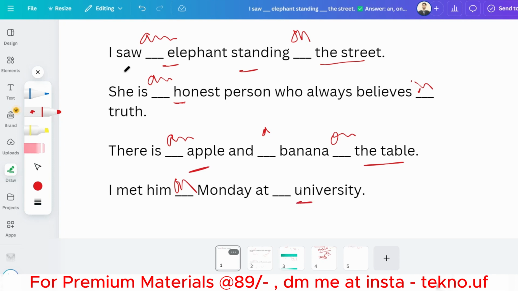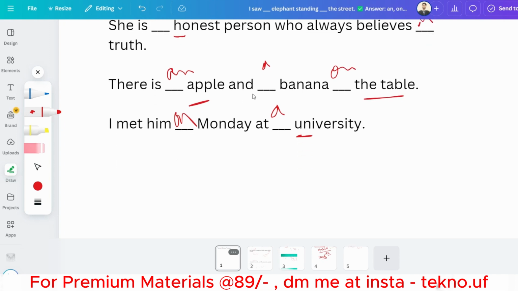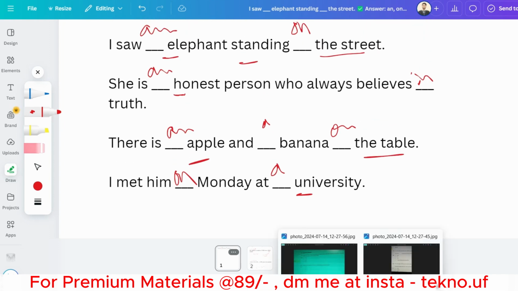U is a vowel, but when U is pronounced like you or wa, then we have to consider it as a consonant. So for university it will still be a. So I hope you understood the concept. So I am going to share a real question.